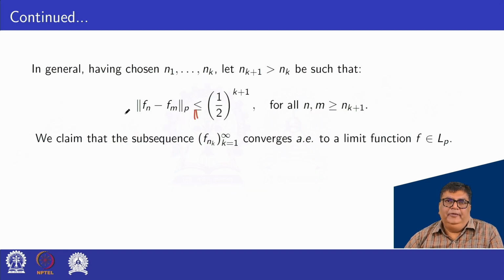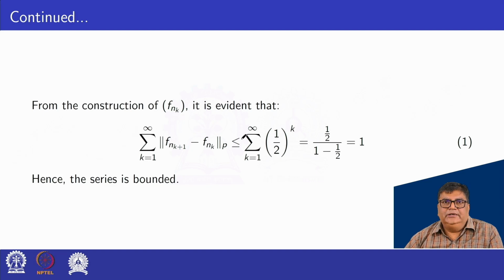We have infinitely many terms, so this is the summation over k equal to 1 to infinity of 1 upon 2 to the power k. This is a geometric infinite series, where the common ratio is 1 by 2. So a upon 1 minus r, with first term 1 by 2 and common ratio 1 by 2, is 1.